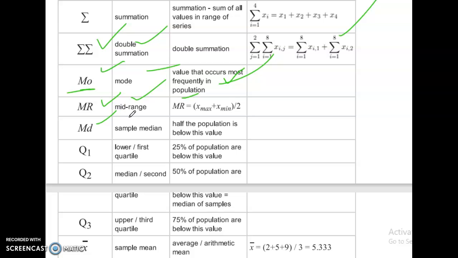MD, sample median: half the population is below this value. Q1, lower or first quartile: 25% of the population is below this value. Q2, median or second: 50% of the population is below this value.